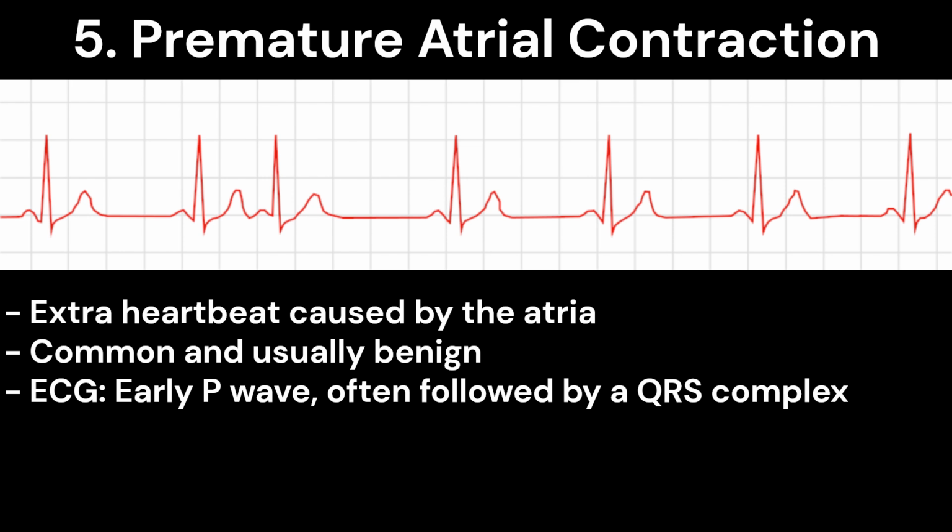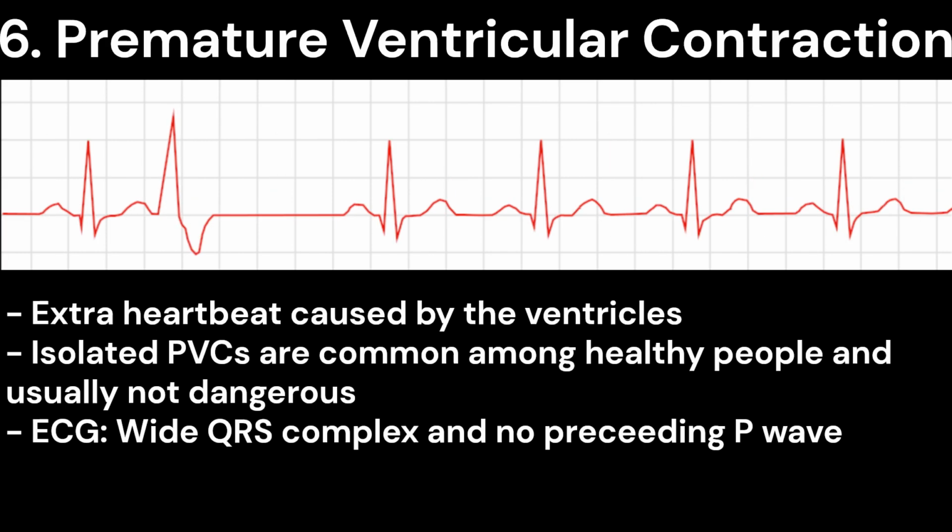It's common and usually benign. In the ECG, it's characterized by an early P wave, often followed by a QRS complex. Extra heartbeats can also originate in the ventricles of the heart.